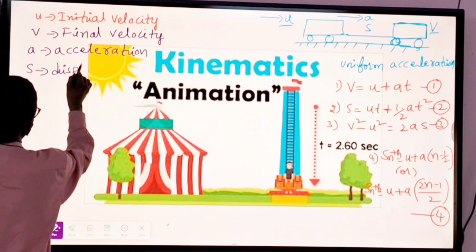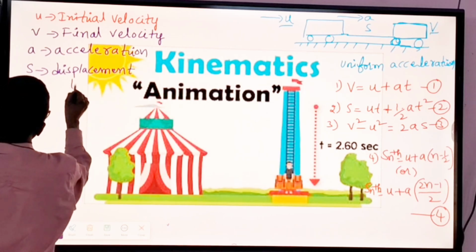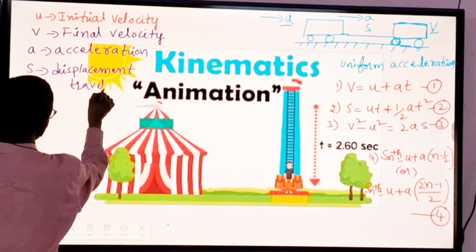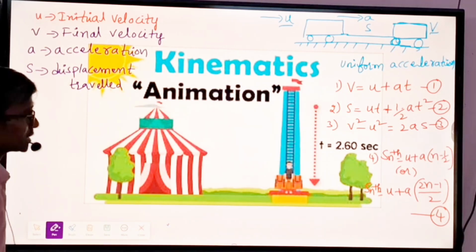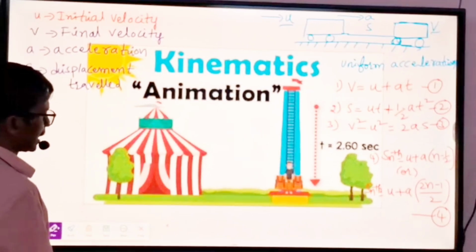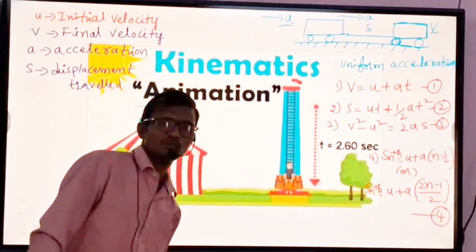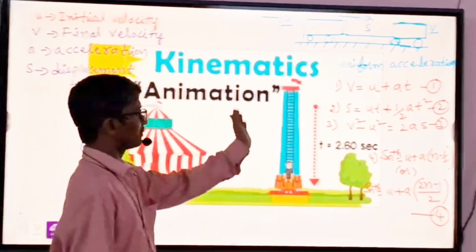Displacement traveled. Here, u is the initial velocity, v is the final velocity, a is the acceleration, s is the displacement traveled. So in total, how many equations of motion are we writing? First equation: v is equal to u plus at. Second equation: s is equal to ut plus half at square.